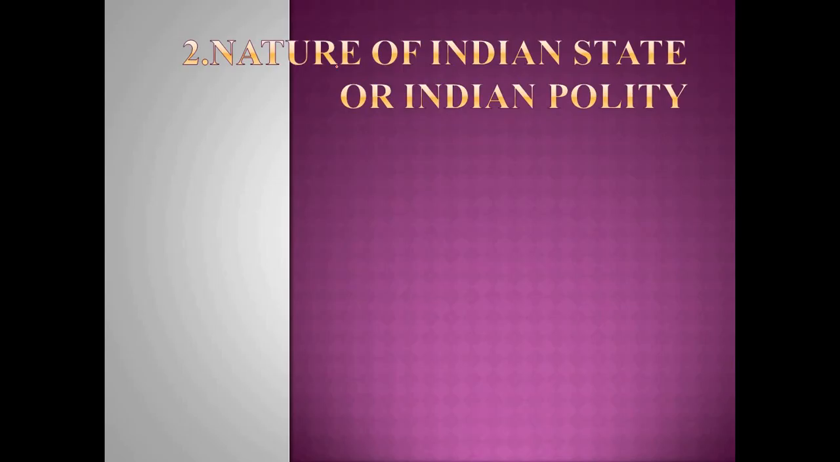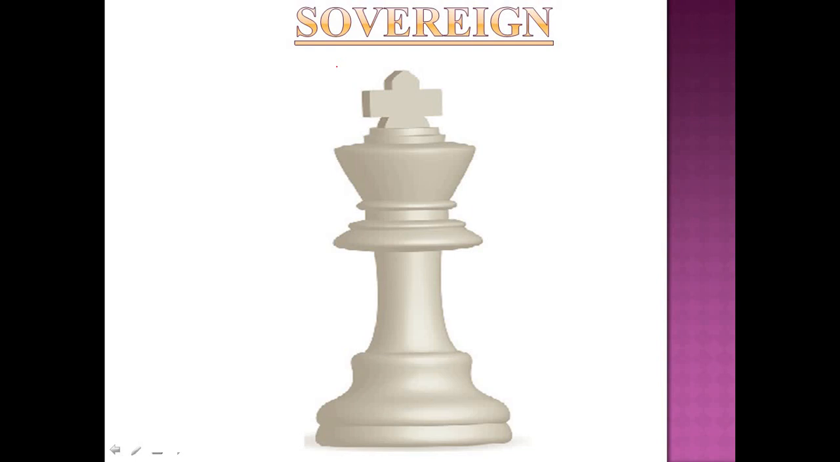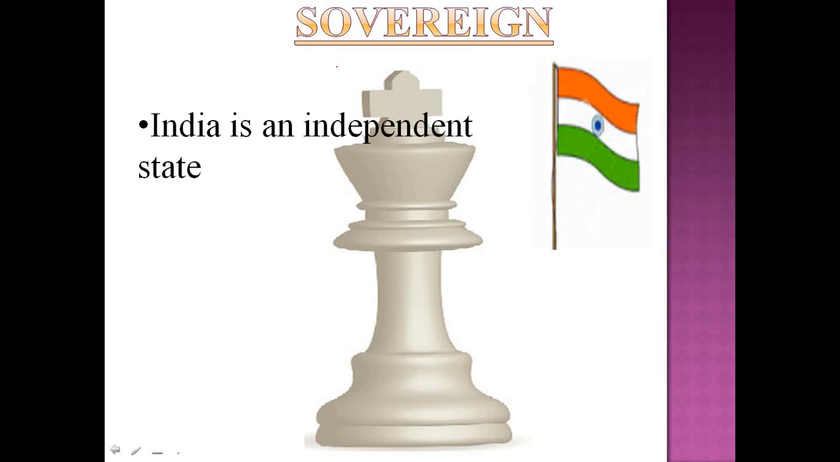Now, the second one is regarding the nature of the Indian state or Indian polity. The preamble describes India as a sovereign, socialist, secular, democratic republic. Let us understand each of these terms in detail. The first one is regarding sovereignty. So what does the word sovereign mean for India? It is nothing but that India is an independent state.